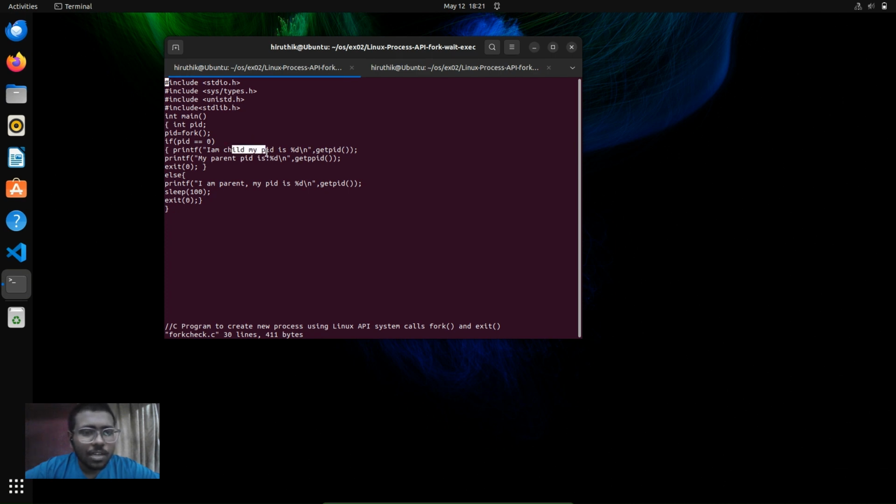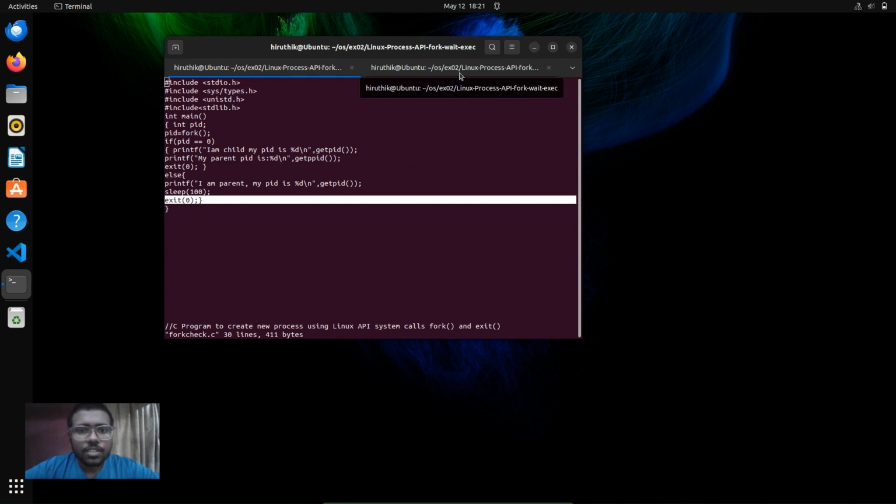And we'll be checking for the PID to be 0. If the PID is 0, it will print that I'm a child and my PID is this by using the getpid command. And then we'll be printing my parent PID using the getppid function, and then exiting using the exit command. Else, if this process fails, that is if fork doesn't happen, we'll only be printing the parent PID using the getpid function, and we'll be exiting using the exit command.